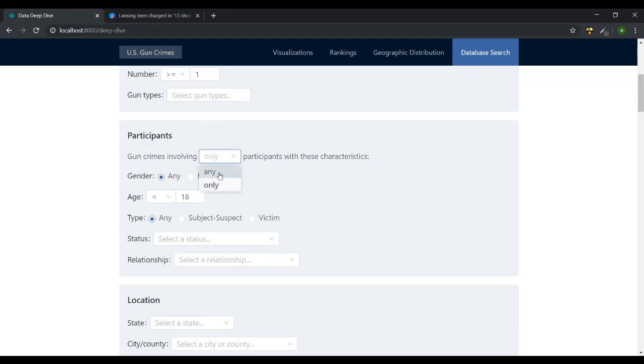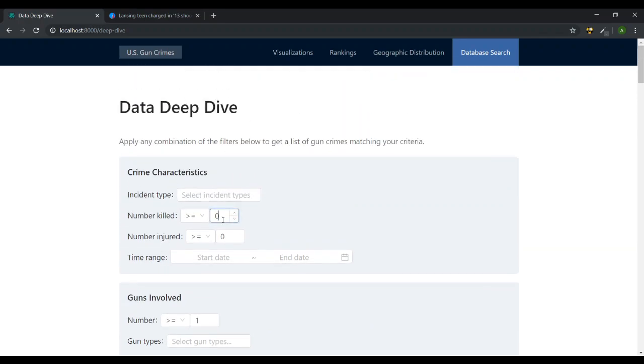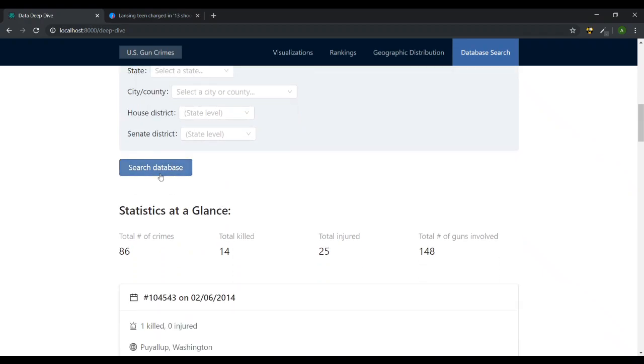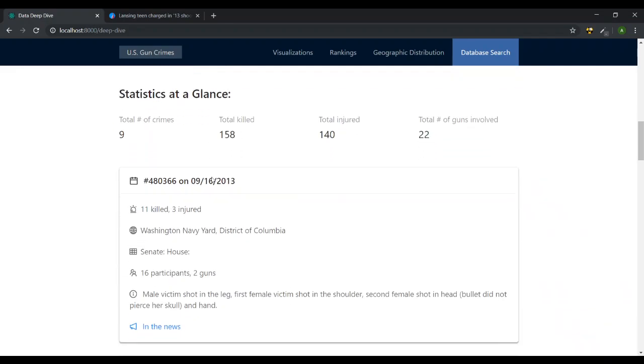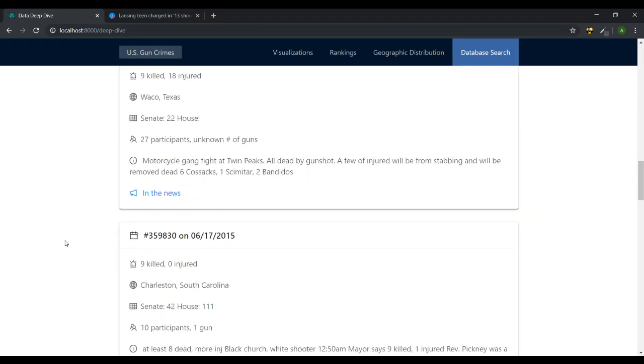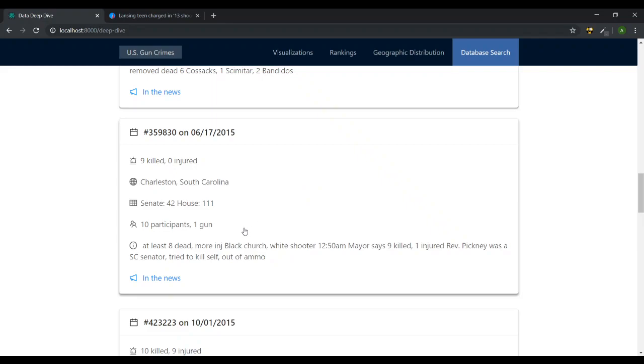Maybe people are now interested in looking at some of the more deadly gun crimes. We can do that as well. To do that, I will use greater than or equal to 9 for the number of people killed. Okay, here we go. This is the Charleston church shooting.